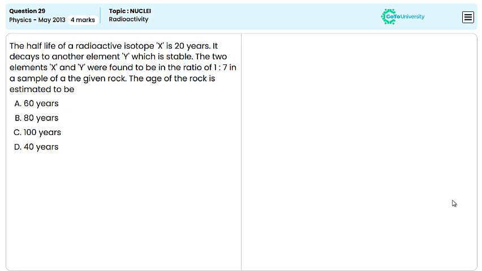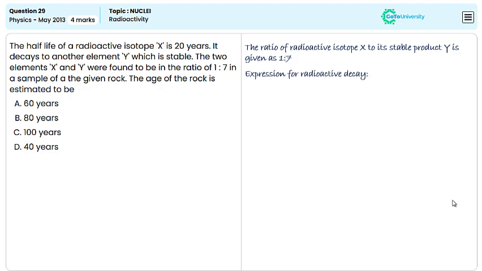The number of atoms remaining after a time t is given by N = N₀ × (1/2)^(t/T), where N₀ is the initial number of atoms of X, N is the number of atoms of X remaining after time small t, and capital T is the half-life of X, and small t is the age of the sample.